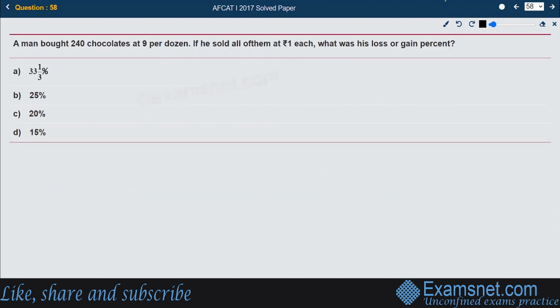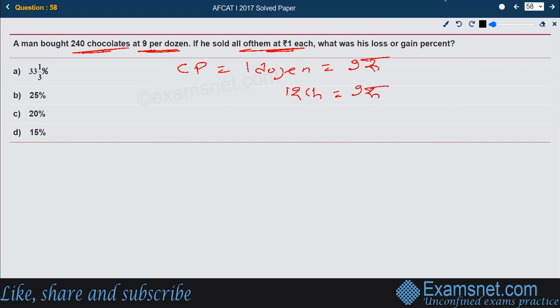Now, next, a man bought 240 chocolates at 9 rupees per dozen. If he sold all of them at rupees 1 each, what was his loss or gain percent? That is the question given to us. Let us find out the cost price first. The man bought 240 chocolates at 9 per dozen. So 1 dozen, which contains 12, is bought at 9 rupees. So the cost price of 1 chocolate becomes 9 by 12 rupees, that is nothing but 3 by 4 rupees.